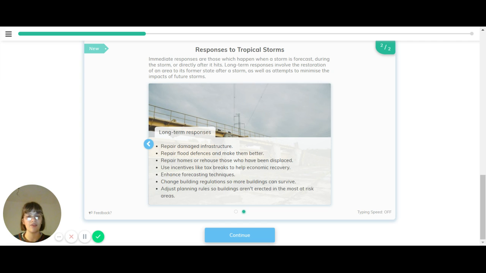Long-term responses are then to rebuild and repair and make an area more resilient. So these are to repair damaged infrastructure, repair flood defences and make them better, repair the homes and rehouse people who've been displaced, use incentives like tax breaks to help economic recovery, enhance forecasting techniques so that these events can be predicted in the future and so that fewer people die and less damage is done, and then changing building regulations so more buildings can survive, as well as adjusting planning rules so that buildings aren't erected in the most at-risk areas, for example, on the coastline.